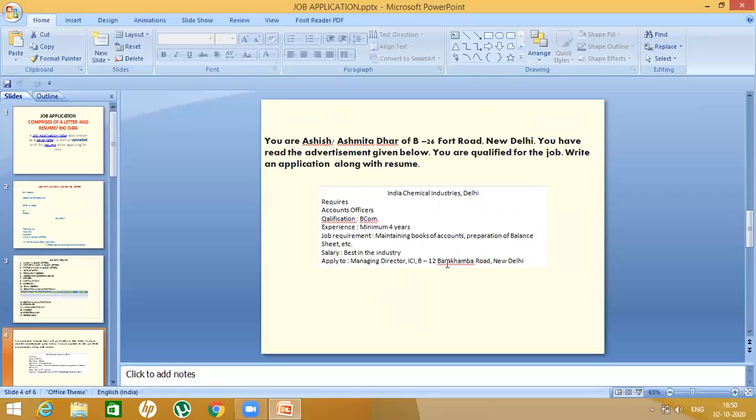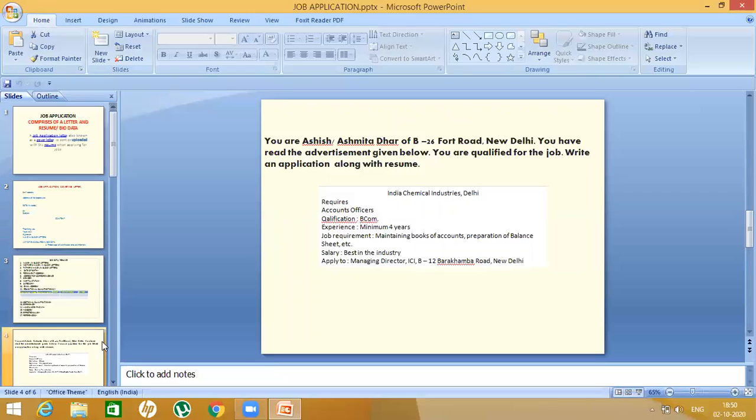So this is the advertisement, and Ashish or Ashmita have seen this advertisement, and as they qualify for the job, they will apply. Now here in this case, you are going to get 2 names in the question, but you have to write any one name. So he or she qualifies for the job, so he or she will apply for it.